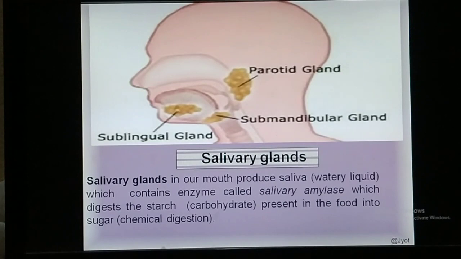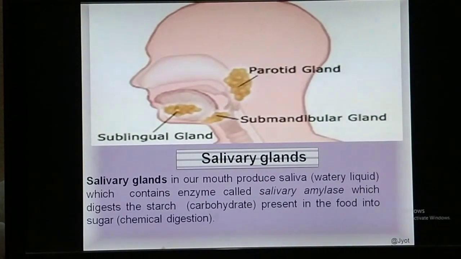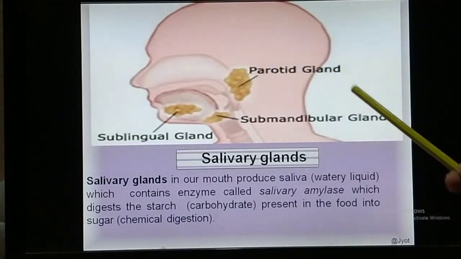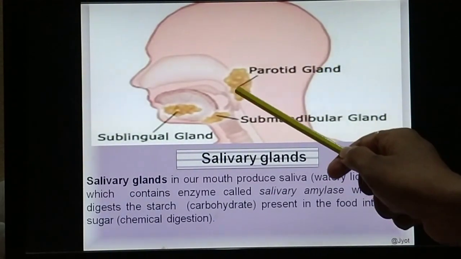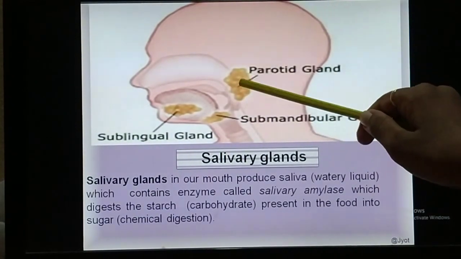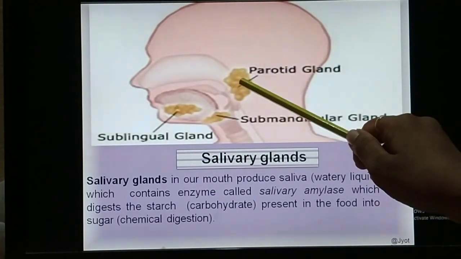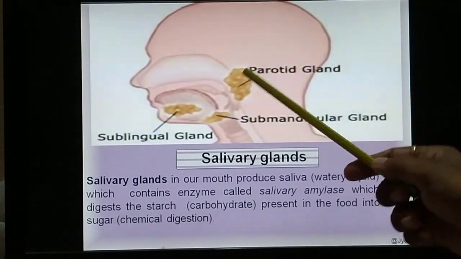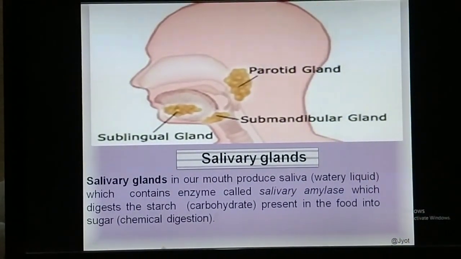Okay. Now I will tell you the location of these 3 glands. The parotid glands are present. There is a pair of parotid gland on either side of the head. So they are present near the internal ear. So here this is the position of the ear and the internal ear is there. So just near that the parotid glands are present. Okay. So there are 2 parotid glands, one this side and other that side. Now so this is parotid gland, a pair of parotid gland near the internal ear.